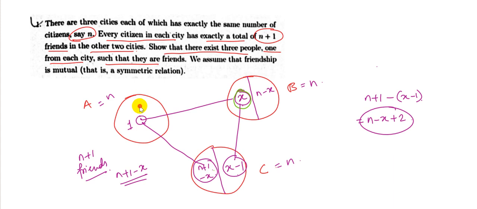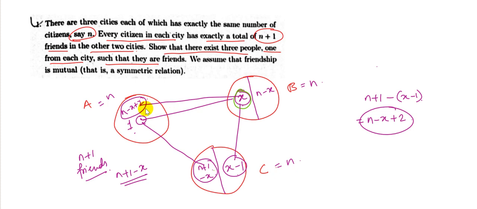So that means he will have a total of n minus x plus 2 people from city A who would be friends with him. Out of that, one is already this person.